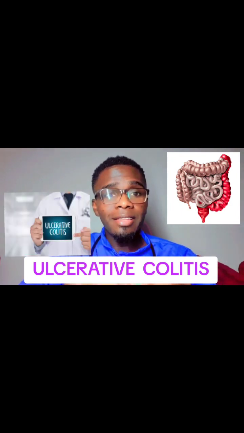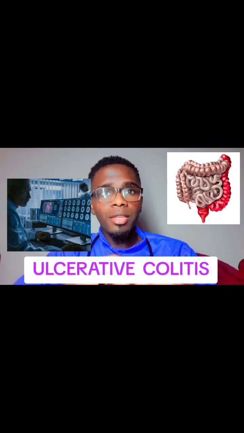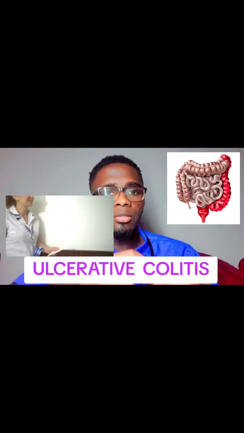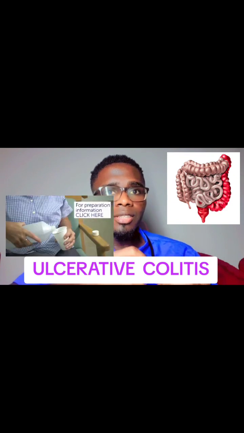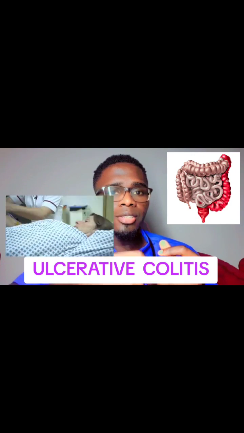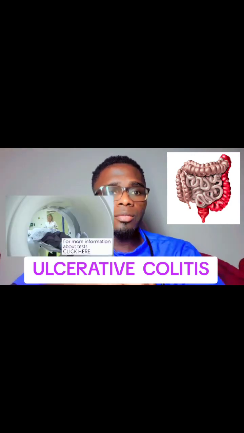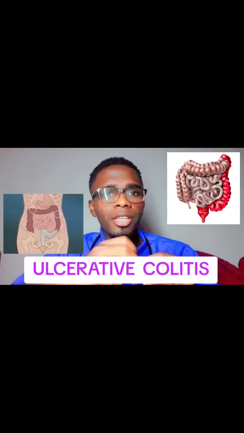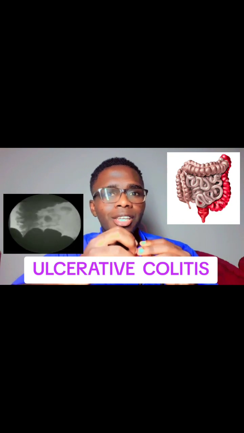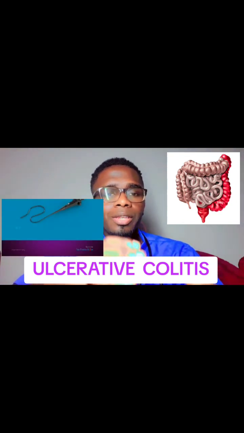So let's talk about other diagnostic procedures of ulcerative colitis. Number one, imaging scans. These imaging scans allow your doctor to get detailed information of the affected area. These studies include computed tomography, I mean the CT scan. A CT scan is a powerful X-ray that is very useful in diagnosing ulcerative colitis. It provides accurate images of the bowel wall. We can also talk about barium enema. Here a barium preparation is inserted through a rectal tube. This coats the entire colon. Then X-rays of the colon are taken.